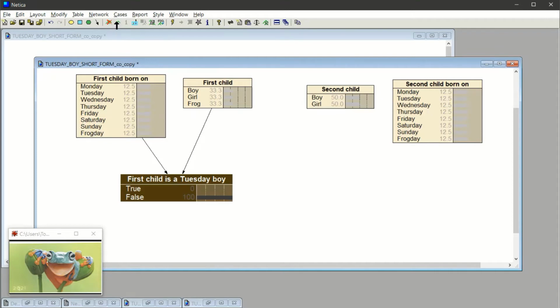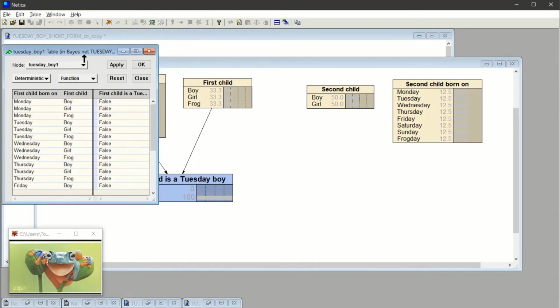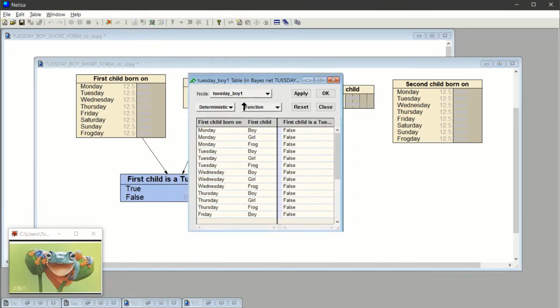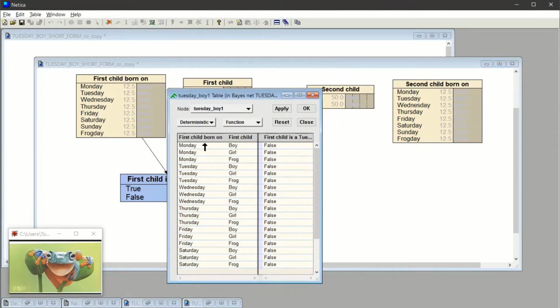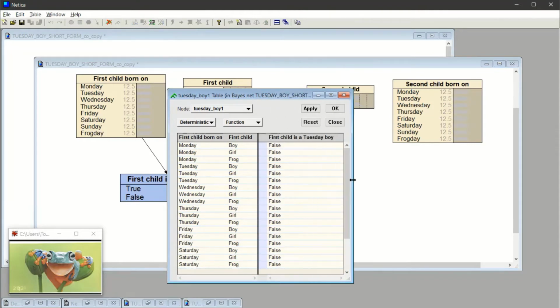And then it says here, view, edit, table. Well, I think of it as really going into its brain and doing a little bit of brain surgery. Now, we need to fix things a little bit because in the old net, we had some different values. So in this net, we need to tell it something about what it means to be a Tuesday boy.